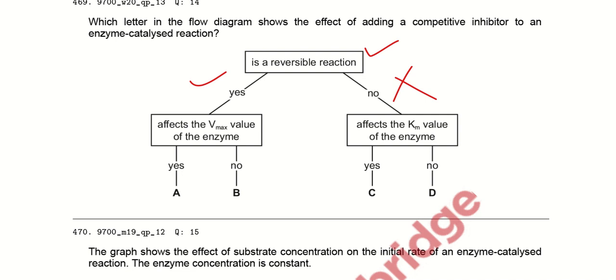So if it affects the Vmax value, then it also affects the Km value, right? So we will go towards the yes path. So if it affects the Vmax value of the enzyme, no, it does not have any effect. So option B here is the rightmost answer.